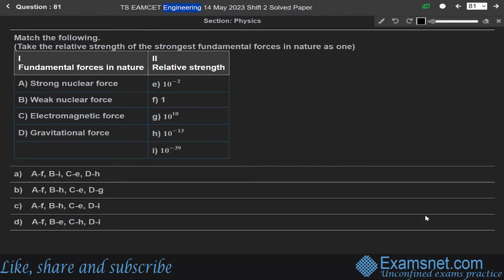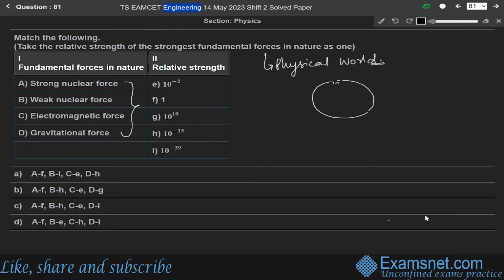First of all, this question is from the chapter of physical world. Here we are given four fundamental forces: strong force, electromagnetic force, weak nuclear force, and gravitational force. The first one is the strong nuclear force. Strong nuclear forces act inside the nucleus of an atom.